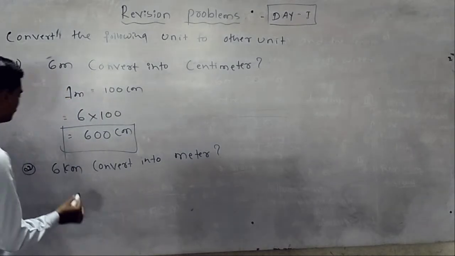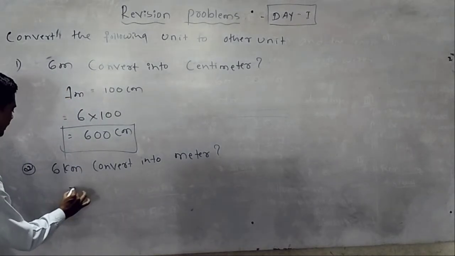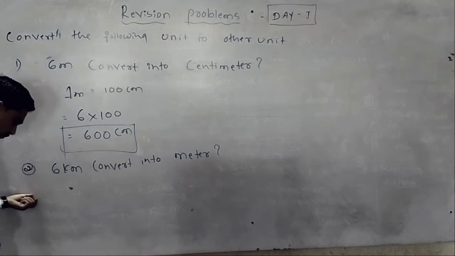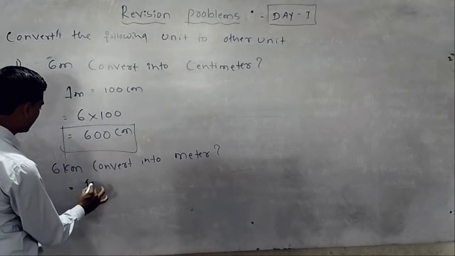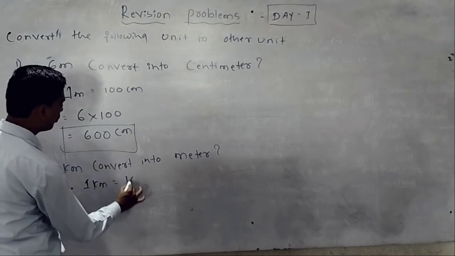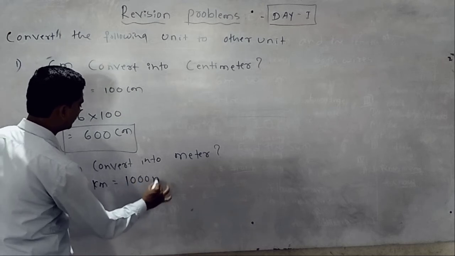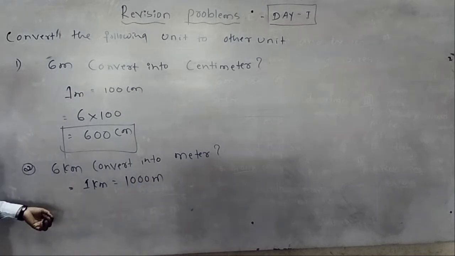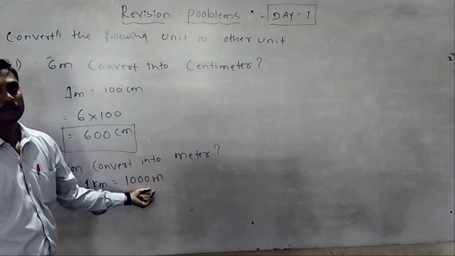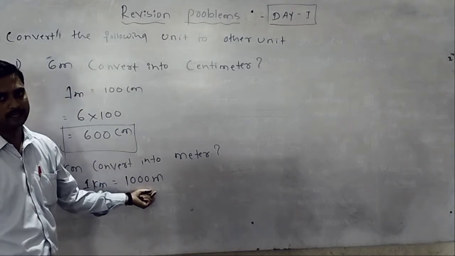Understand? Then remember that I told first only, 1 kilometer equal to how many meters? 1 kilometer equal to 1000 meters. Remember that it is very important. 1 kilometer always 1000 meters.